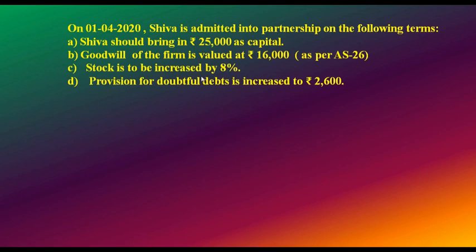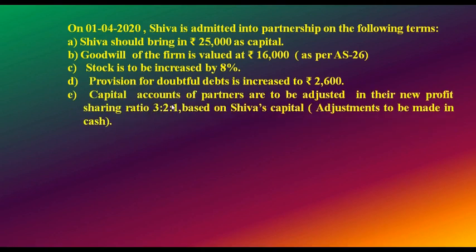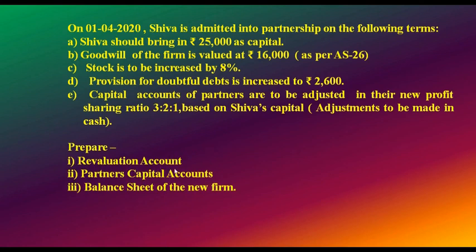Provision for doubtful debts is increased to rupees 2,600 and capital accounts of partners are to be adjusted in their new profit sharing ratio of 3:2:1 based on Shiva's capital and adjustments to be made in cash. You are asked to prepare revaluation account, partners capital accounts and the balance sheet of the new firm. This is the problem. Now let us start with revaluation account.